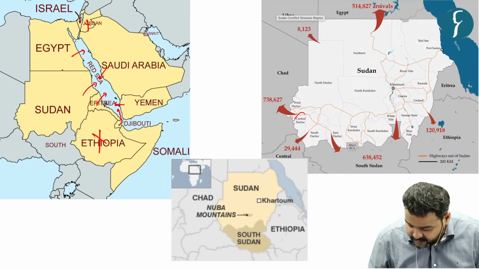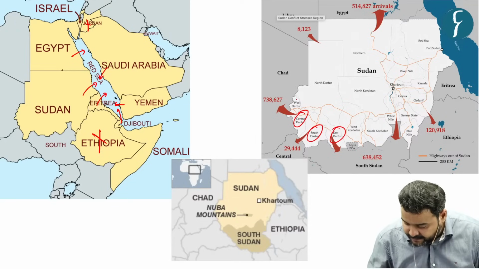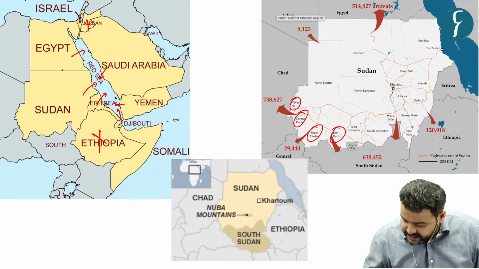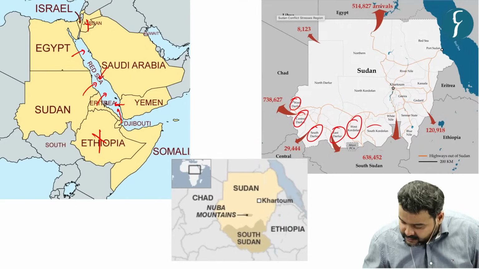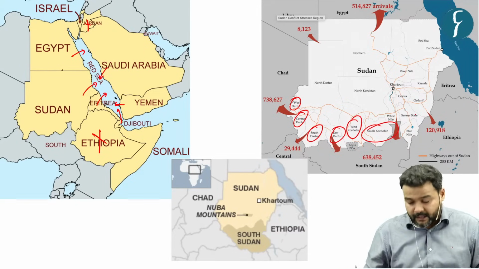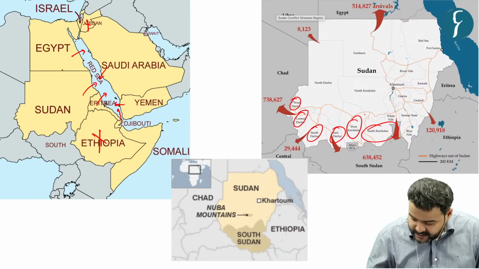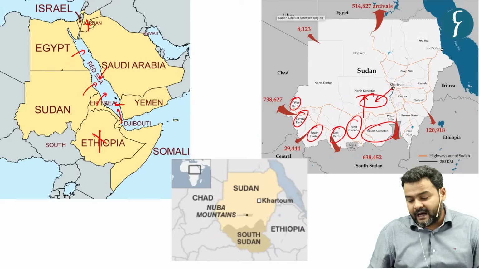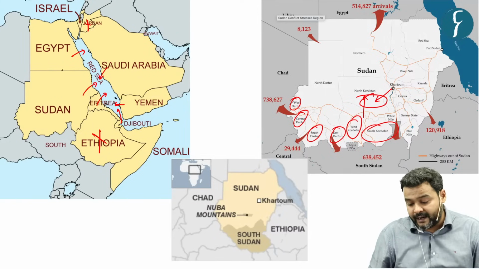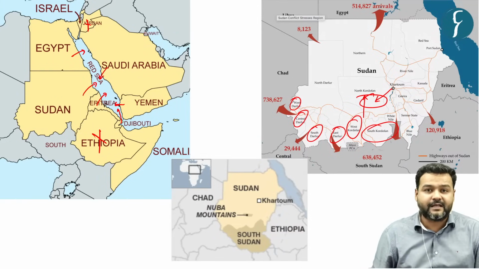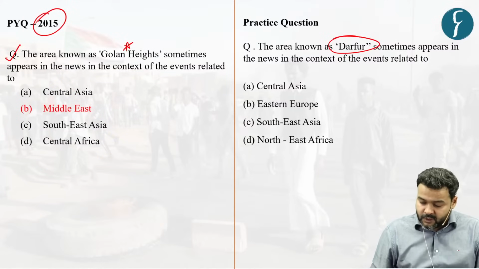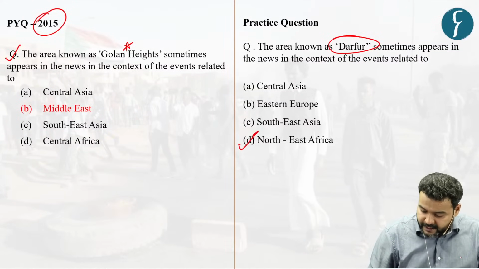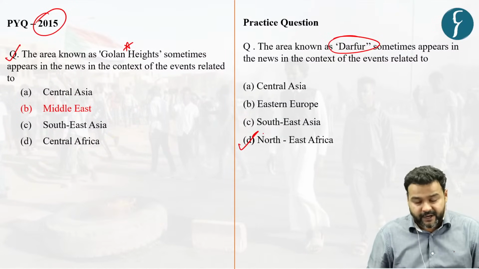First is Darfur, the central, south, east, west. The second region is West Kordofan, South Kordofan, and another region just above this Kordofan and below the capital Khartoum is the Nuba Mountains. All these three areas are disturbed areas and are facing violence since the last 2 years. So Darfur is related to Northeast Africa.